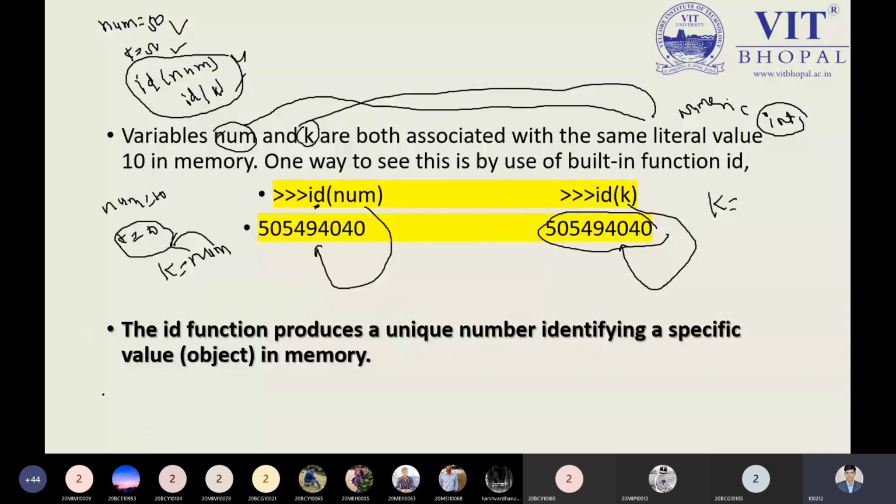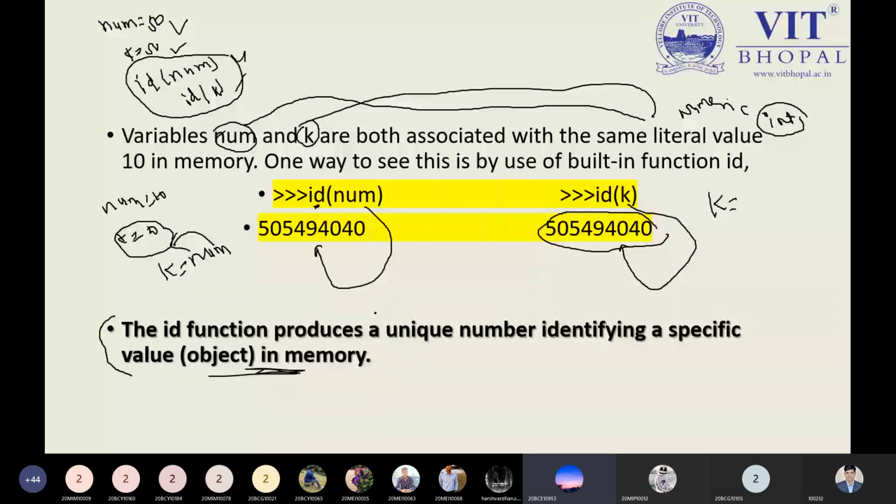Please read the last point, that is in bold. Every value generated by our variable, or assigned to the variable, is represented by a unique memory location. So that's why we have to point. And ID is what? ID is a function which represents the memory location of the value.